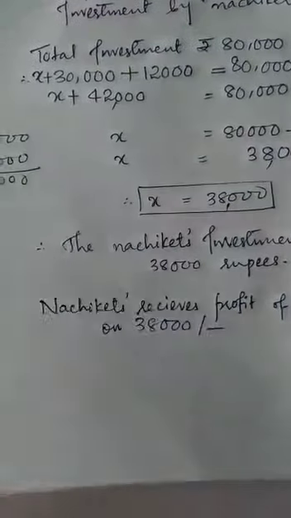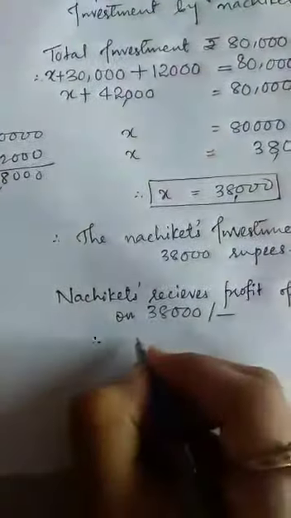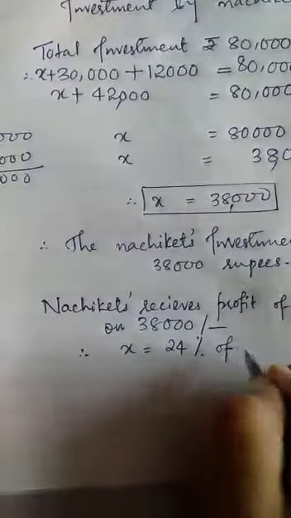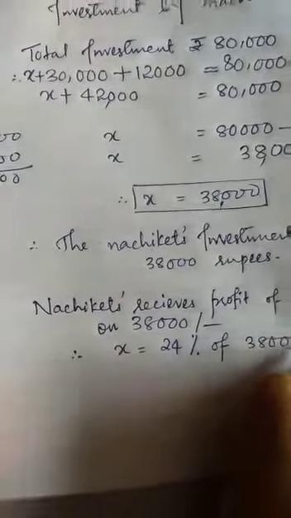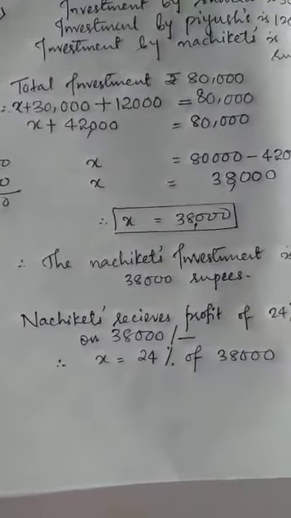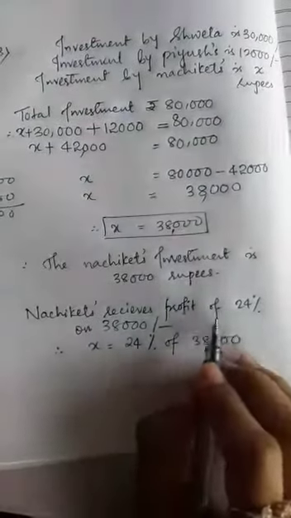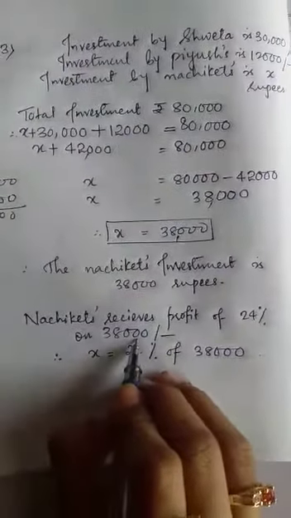Okay, then how will you find? Therefore, x is equal to 24% of 38,000 rupees. To find out the profit of Nachiket at 24%, we have to write Nachiket received profit of 24% on 38,000 rupees.